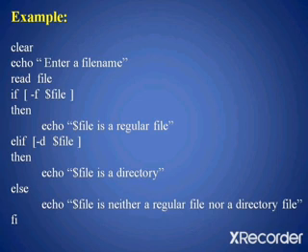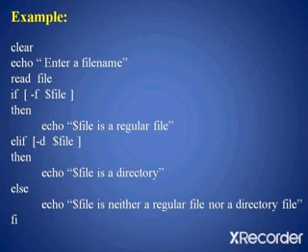Here we are asking the user to enter the file name, and we are checking the type of the file. In the first statement, the if statement, we are checking -f $file. -f is the option used to check for a regular file. $file will give the name of the file, and we are checking whether that file is a regular file by using the -f option. So if it is a regular file, then the condition will become true, and it will print that the file is a regular file.